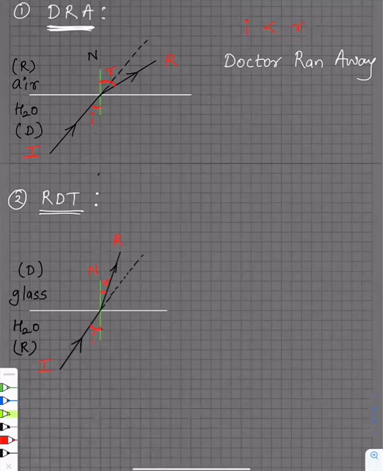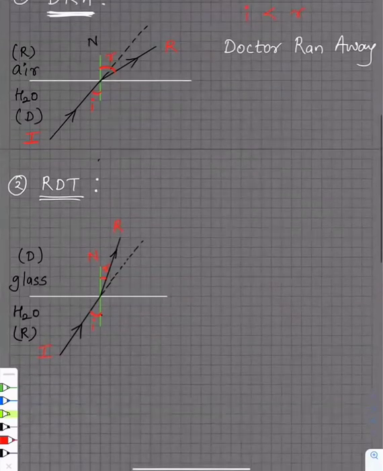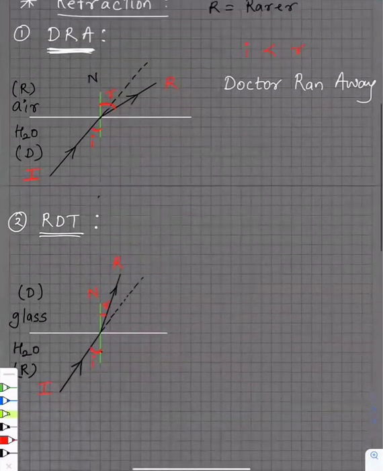Clear, everyone? So guys, out here, I don't have any short form for RDT. I did not find one like how I found "doctor ran away". If somebody thinks of something, let me know, so it'll help other batches to remember. So guys, I'll go ahead. Are all clear with denser to rarer and rarer to denser?